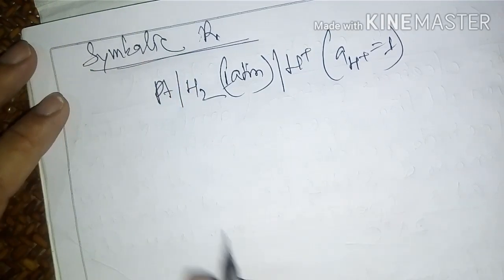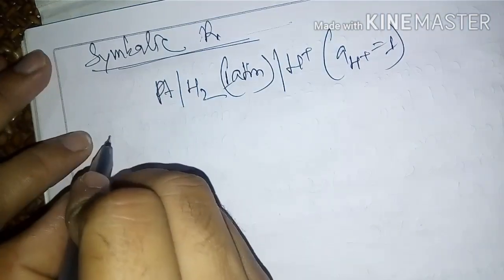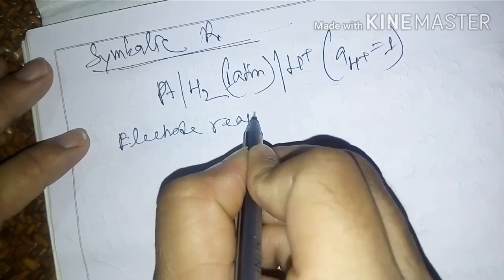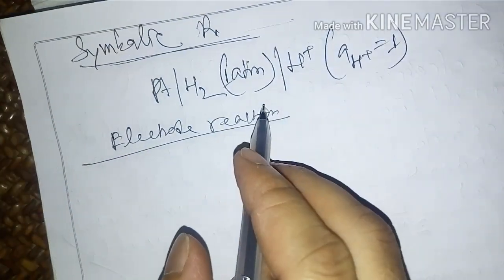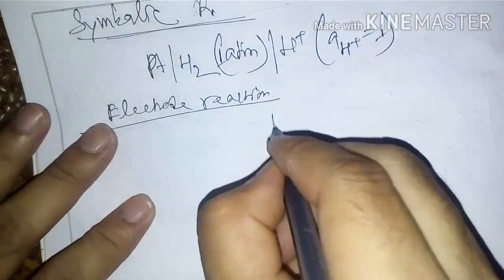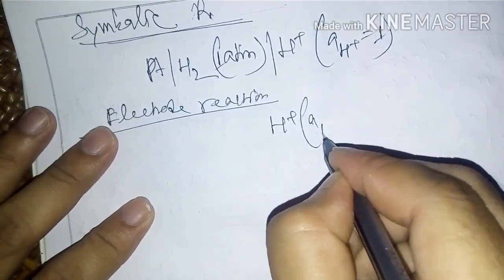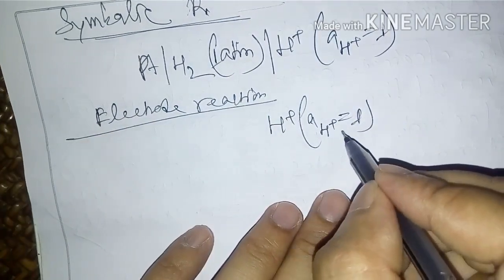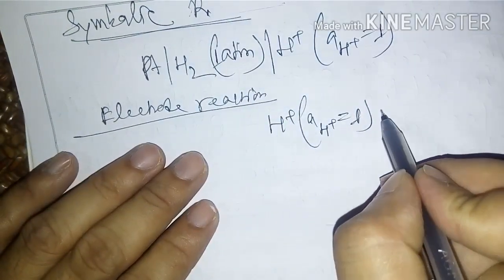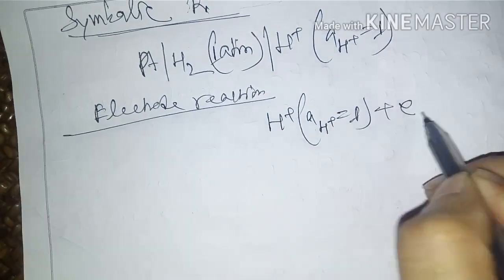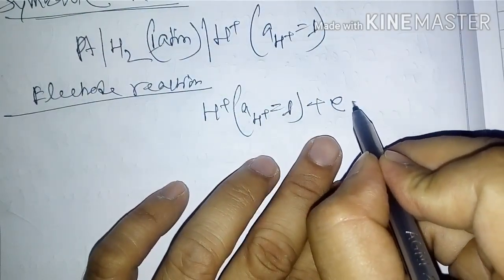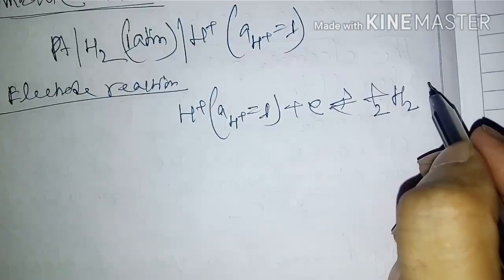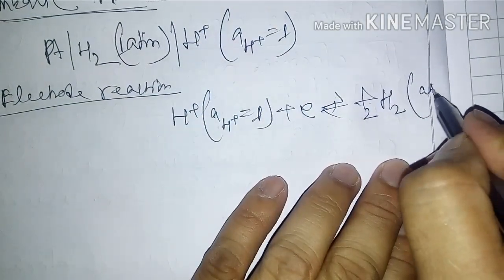Now the electrode reaction: H plus, with activity of H plus equal to 1, plus 1 electron, this is gain of electron, to form half of H2 gas at 1 atmospheric pressure.